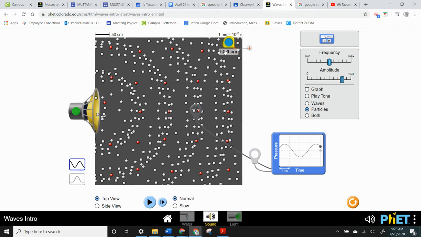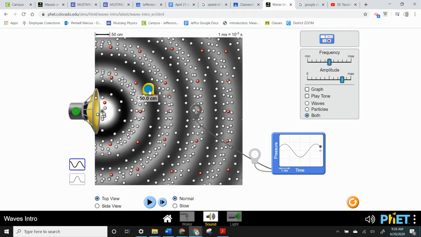To measure wavelength in the simulation, we measure it between these 2 orange plus signs on the measuring tape. This is useful if we turn on both the waves and the particles. We can visualize it a little bit better. And so we can drag this measuring tape out, and we've got to make sure we're measuring parallel to the way the wave is moving. So if we were up here, we'd measure the wavelength this direction. If we're right down the center, we'd measure the wavelength this direction. So I'm at kind of the center of the black wave here.